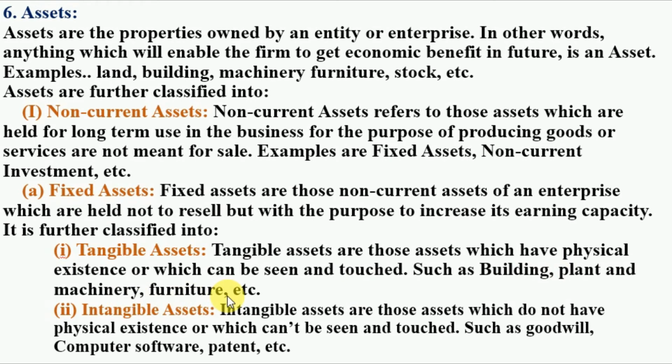We can touch and see these assets, like building, land, furniture, machinery.